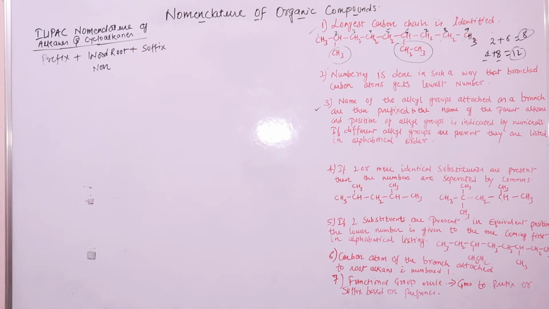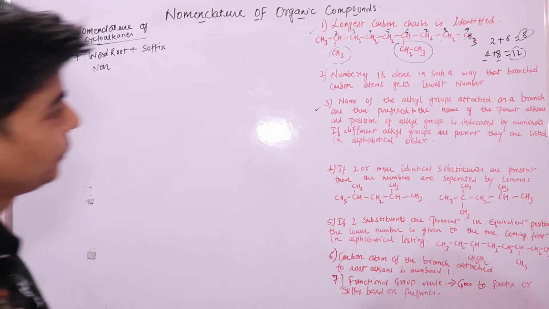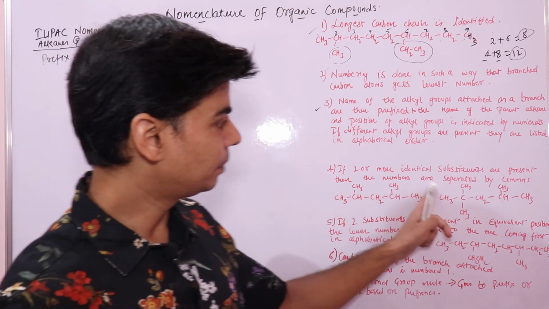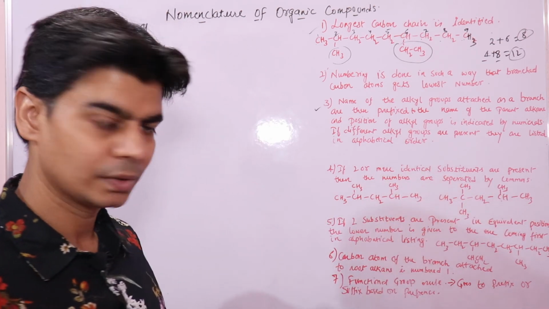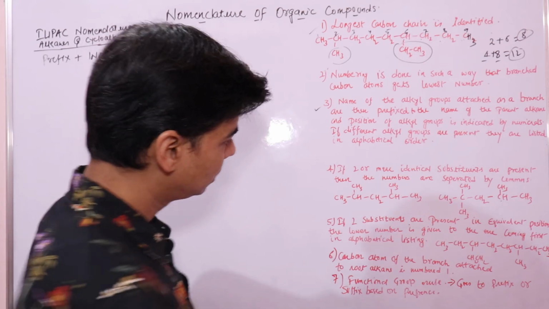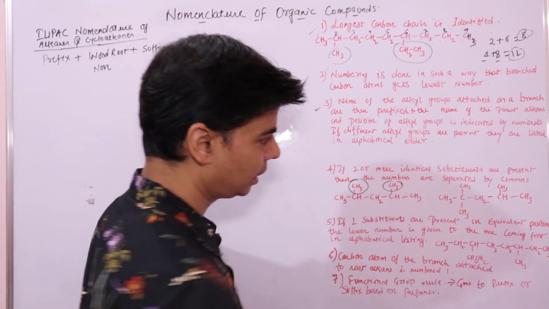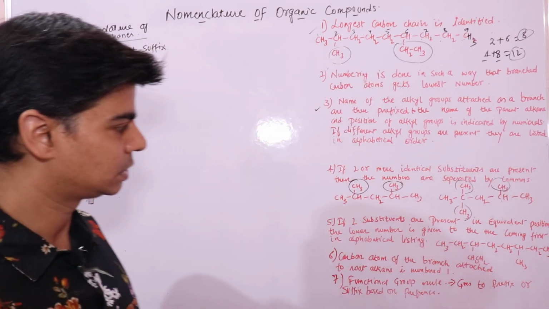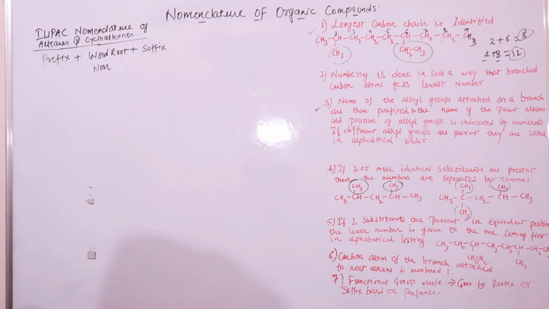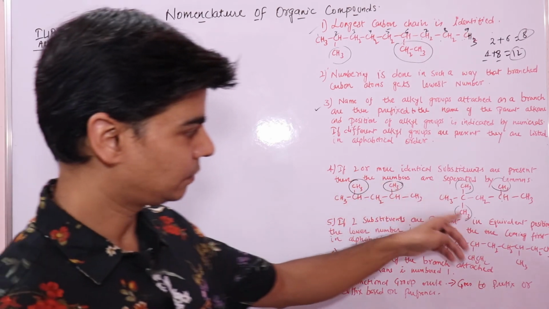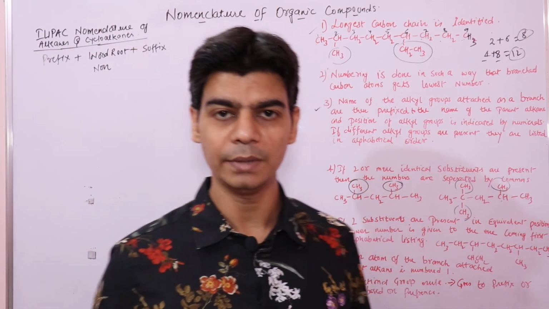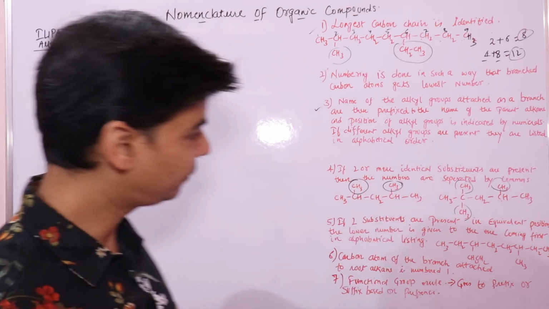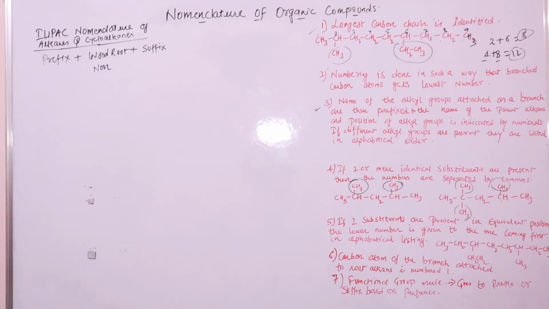So let's look at this. Now the fourth rule says, if two or more identical substituents are present, then the numbers are separated by commas. These are identical substituents. You have a methyl group here, you have a methyl group here. Now you have methyl groups here, here and here. All these are identical substituents. So how will you name these? Firstly, these are substituents, so make sure you understand that these will go in the prefix before the word root. Now you have the same type of prefixes. So how will you name these?